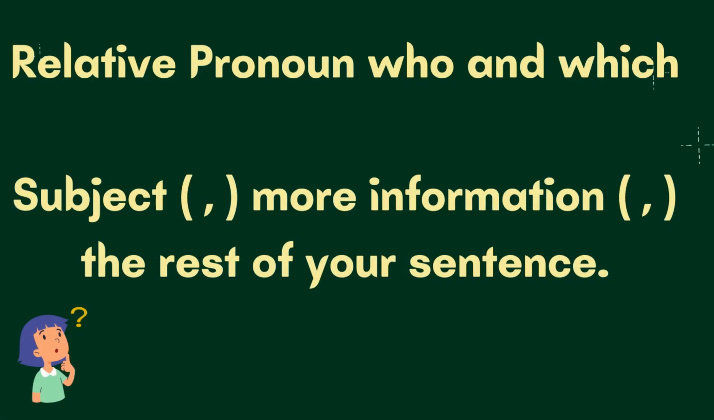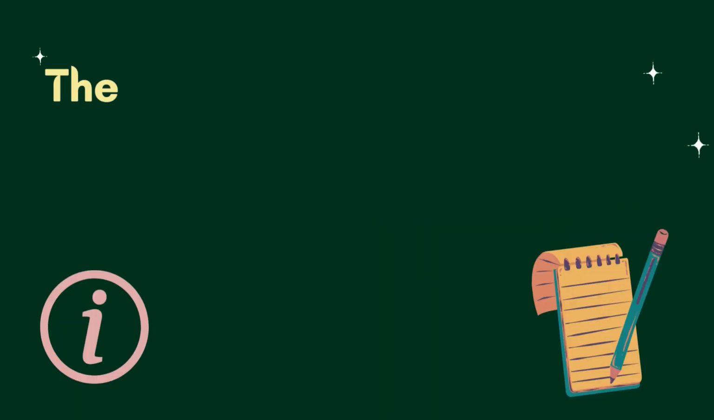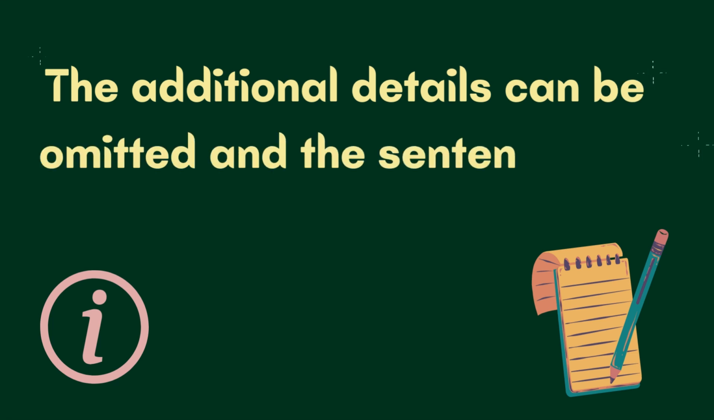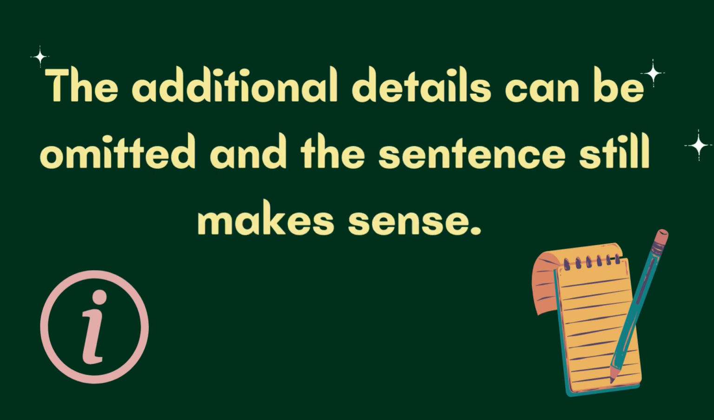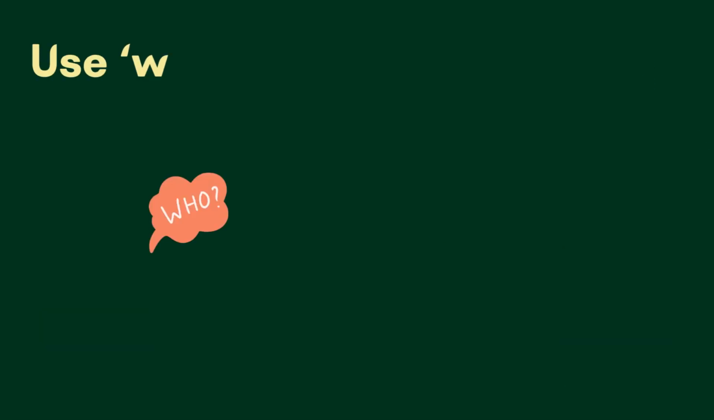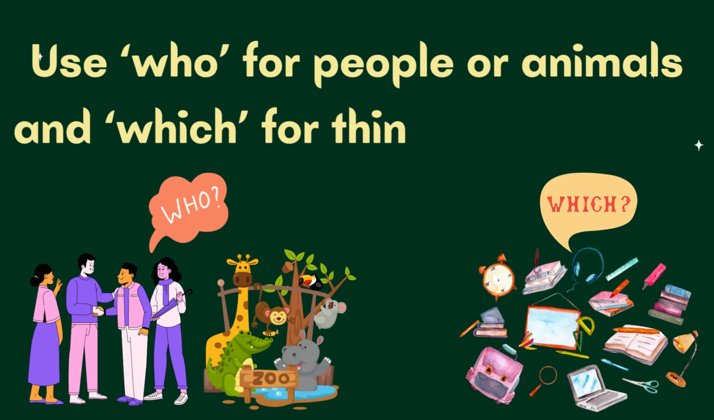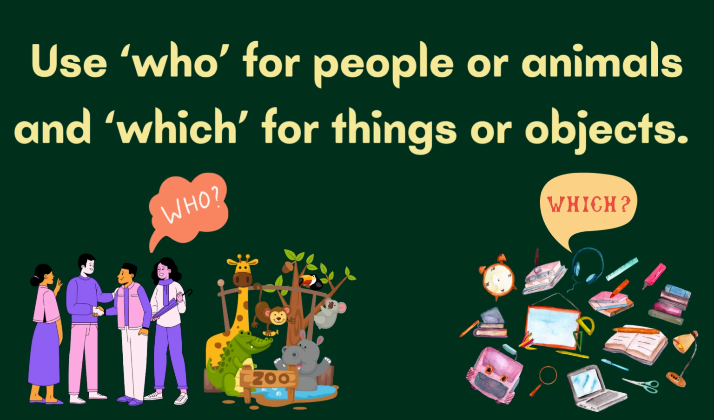Next is relative pronoun who and which. So in this sentence, you begin with the subject followed by a comma. After the comma, you give more information about the subject, followed by a comma again, then the rest of your sentence. So note that the additional details in the middle can be omitted and the sentence still makes sense. Remember to use who for people or animals and which for things or objects.